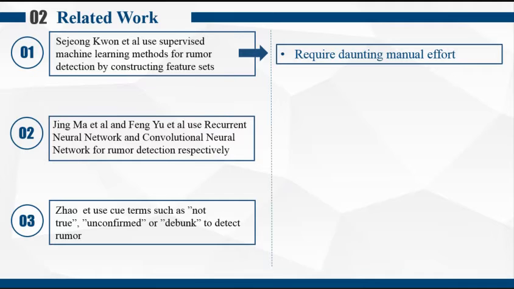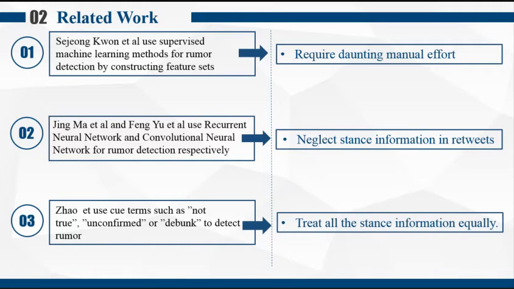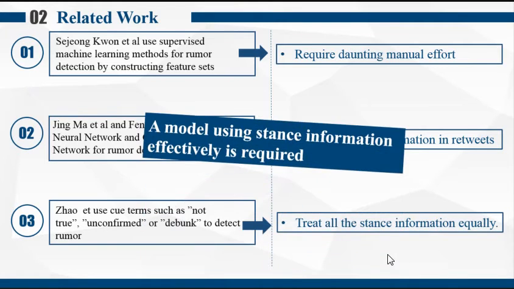The second type of automatic rumor detection model is based on deep learning. Some researchers exploit a recurrent neural network or convolutional neural network for rumor detection. The shortcoming of them is the neglect of stance information. Of course, some methods also take the stance information into consideration. The main drawback of these methods is that they treat all the stance information equally. To overcome the drawbacks mentioned above, a model which can use stance information effectively is required.